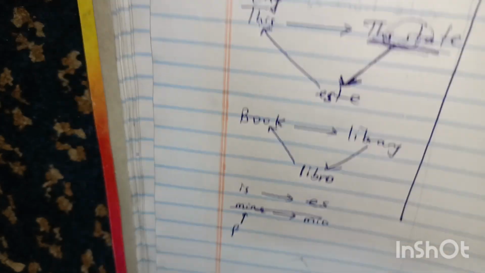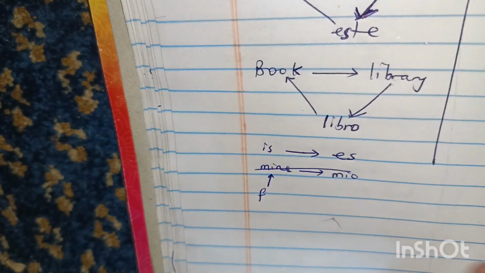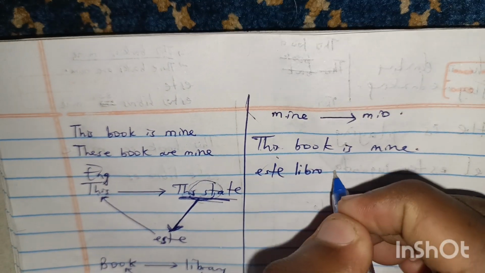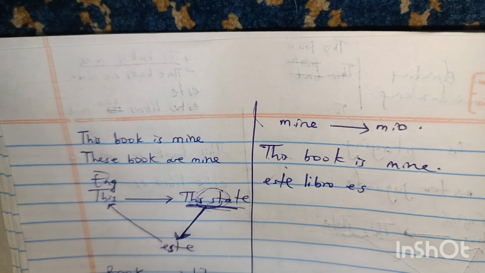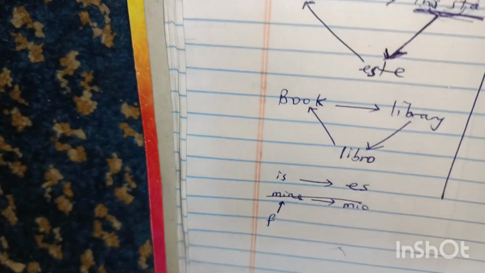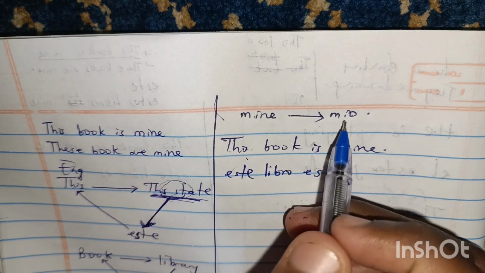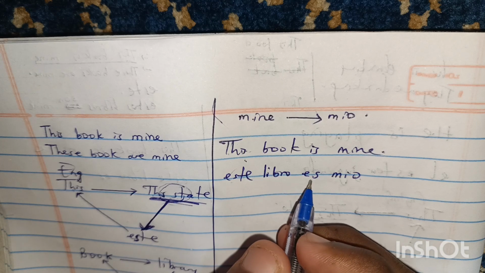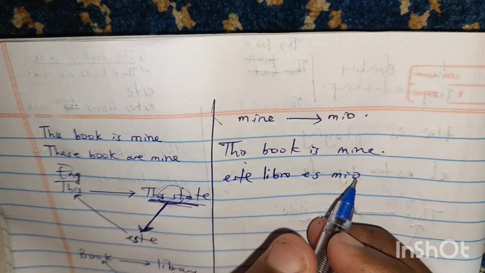Is, you first remember is in English to stimulate your brain to remember es, because all of them are related. These channels that I'm showing you, you should use them for them to become stronger. They are shortcuts to long-term memory. The word mine, you first remember in English, then it stimulates your brain to remember the word mío. Este libro es mío. That one is the sentence this book is mine.